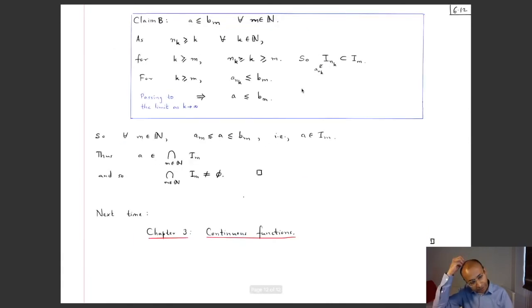Alright, so that finishes this lecture, and what's now left is chapter 3. So the last 2 weeks of this Michaelmas term will be on chapter 3, which is going to be on continuous functions. Okay, so next time we will discuss what is this concept of continuity, and then we'll look at some properties which are possessed by continuous functions. Okay, so we'll stop here.